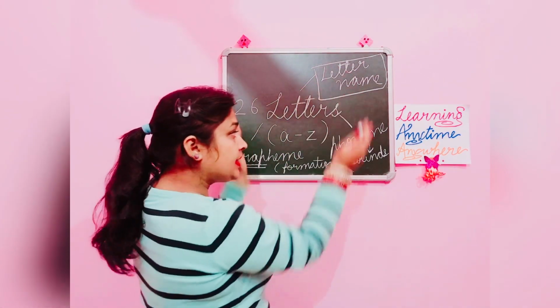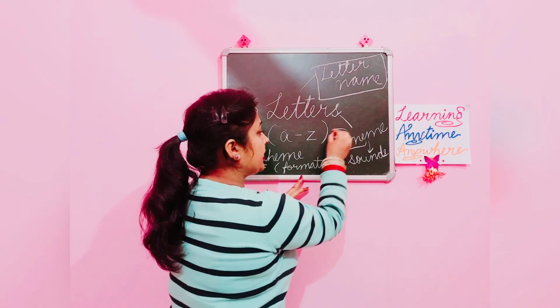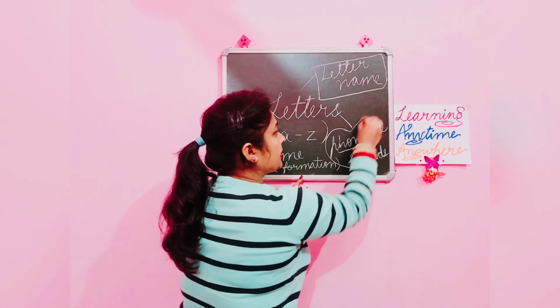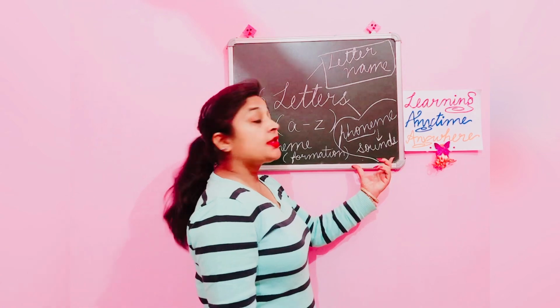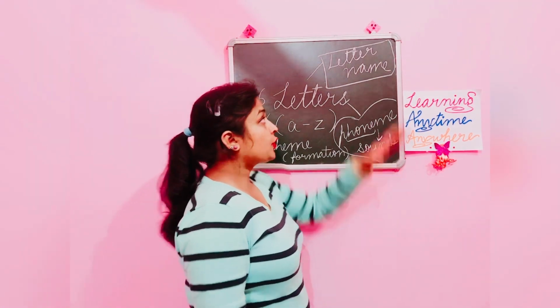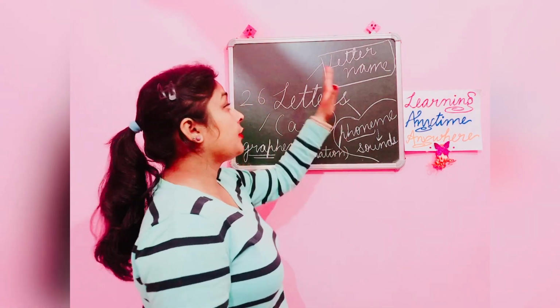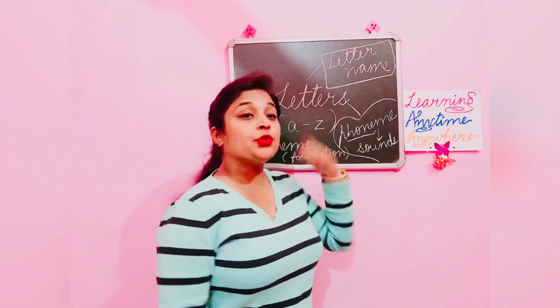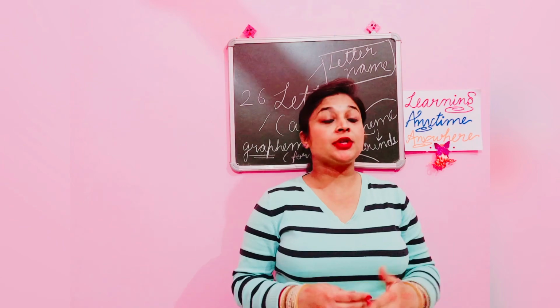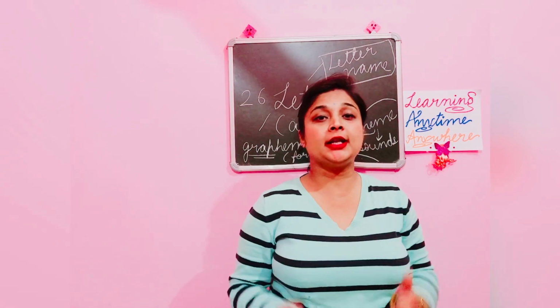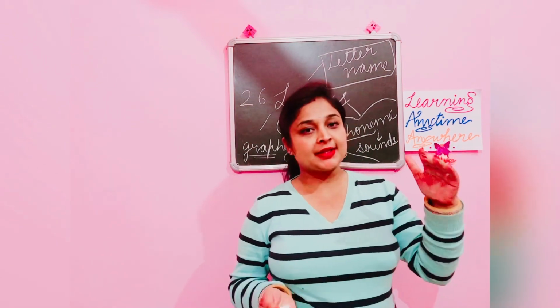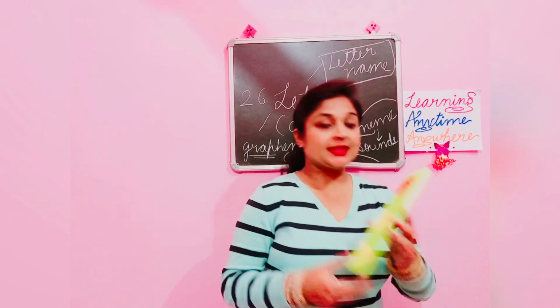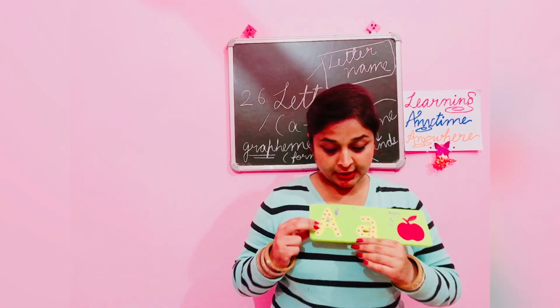And the most important one is the phonic sounds. It means the sound of any letter. So in today's video, we will learn about all the letter sounds from A to Z. We will start with the first letter of the English alphabet.